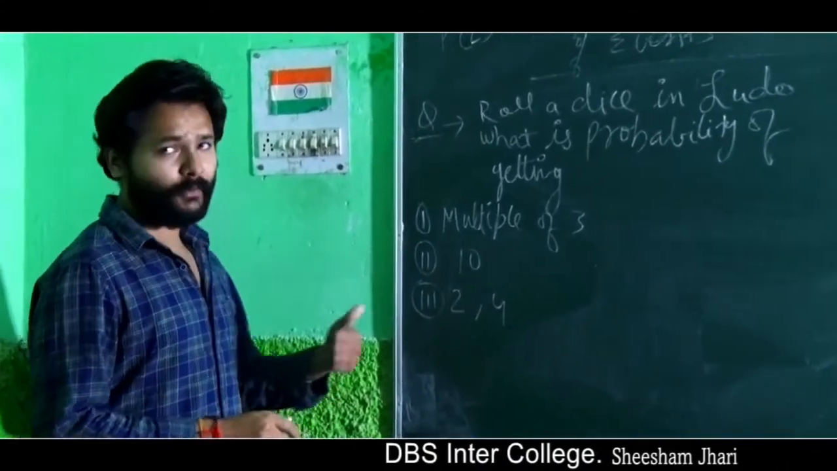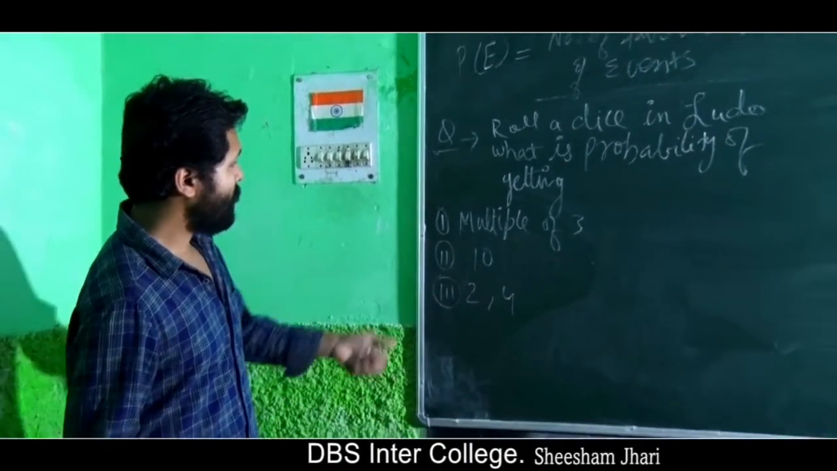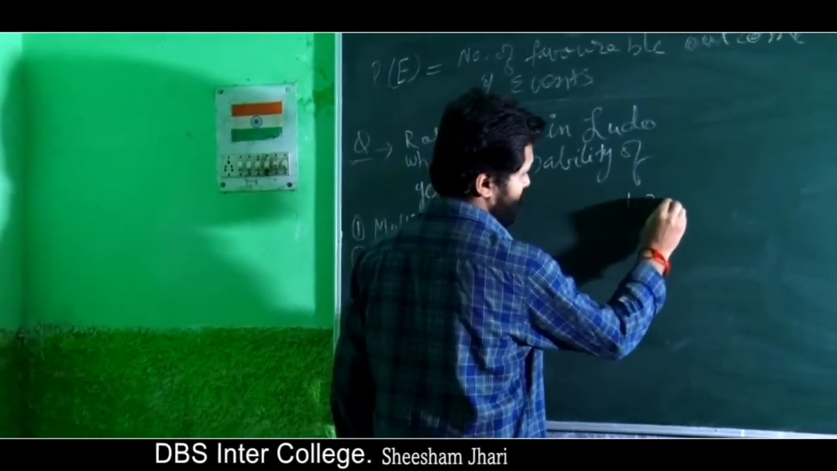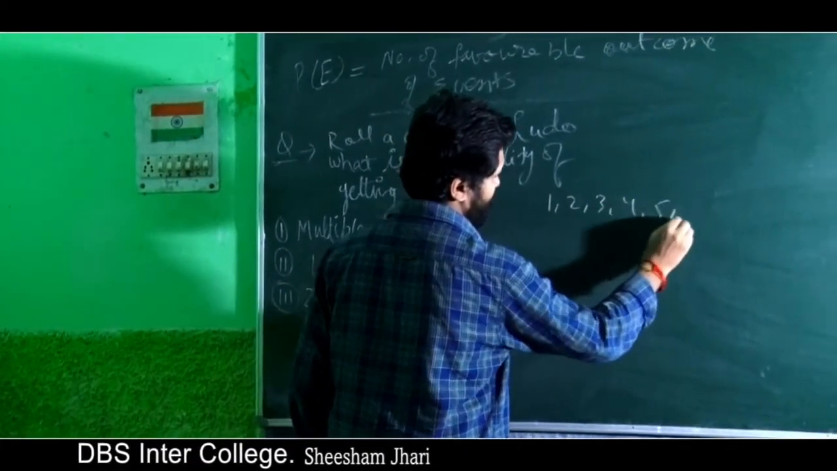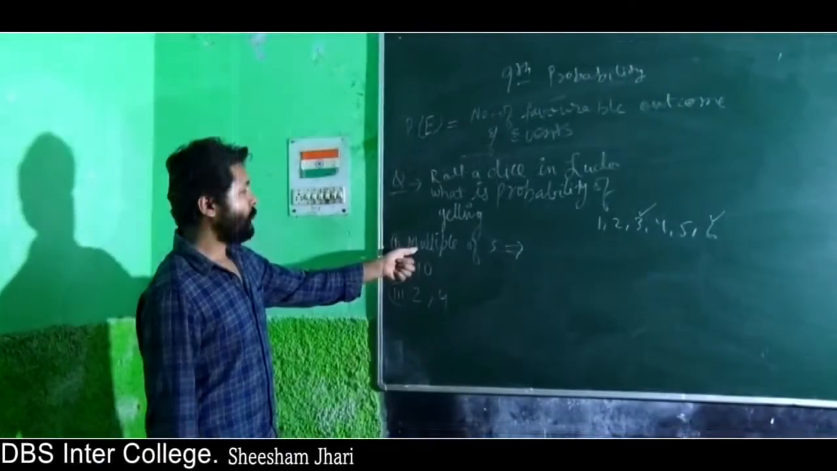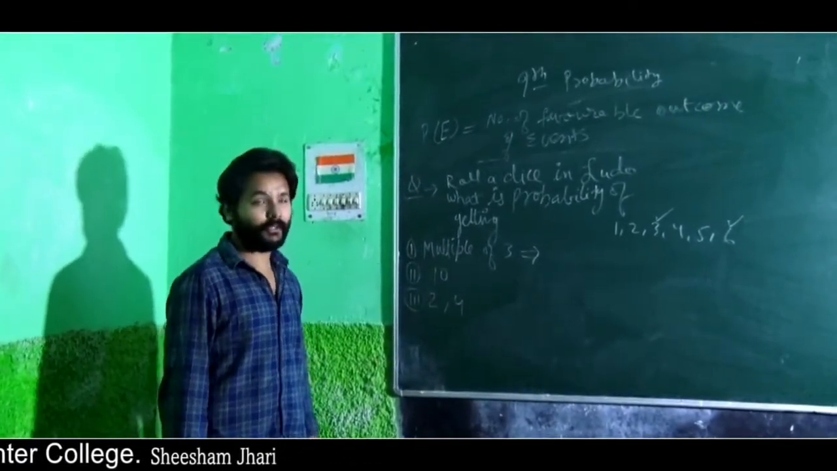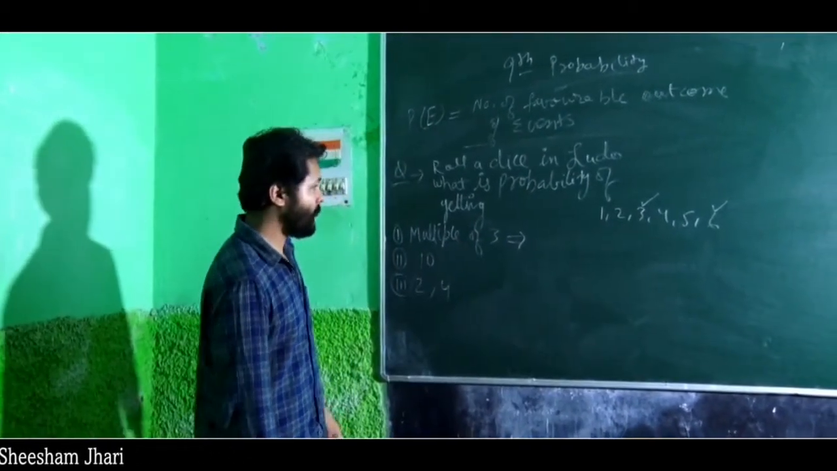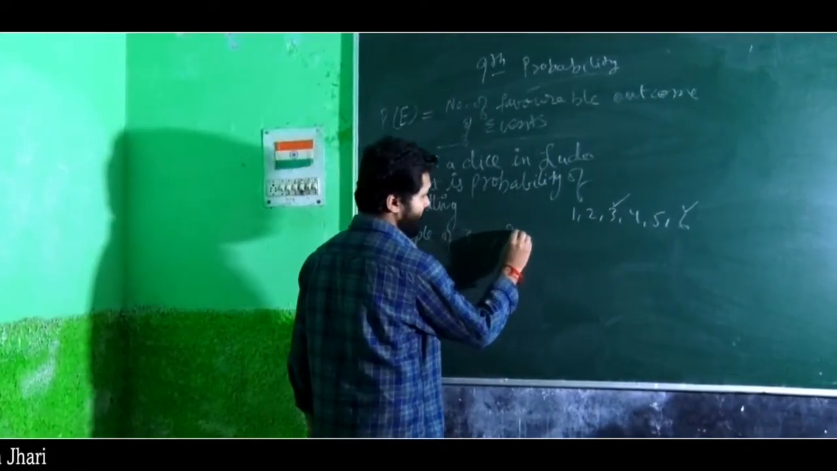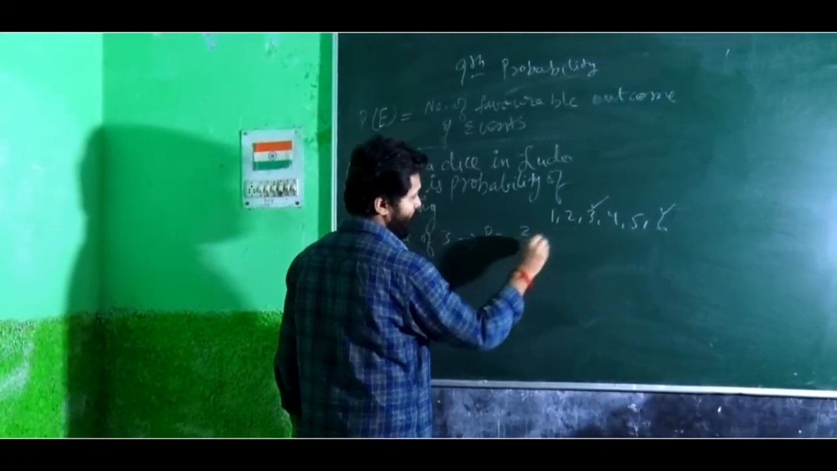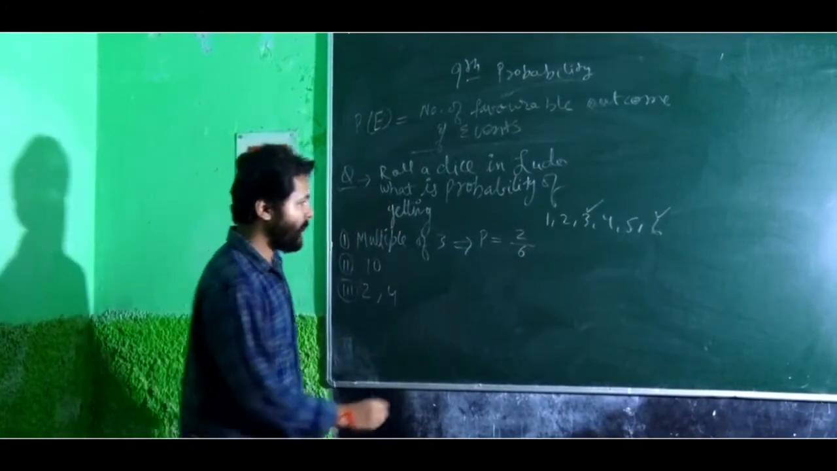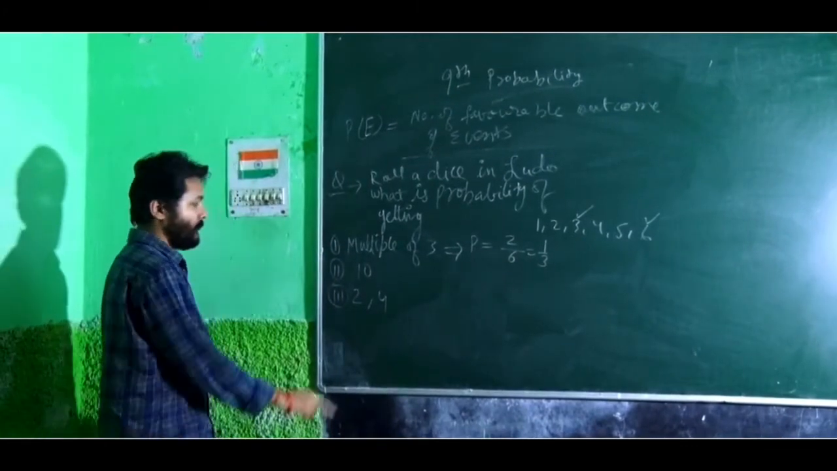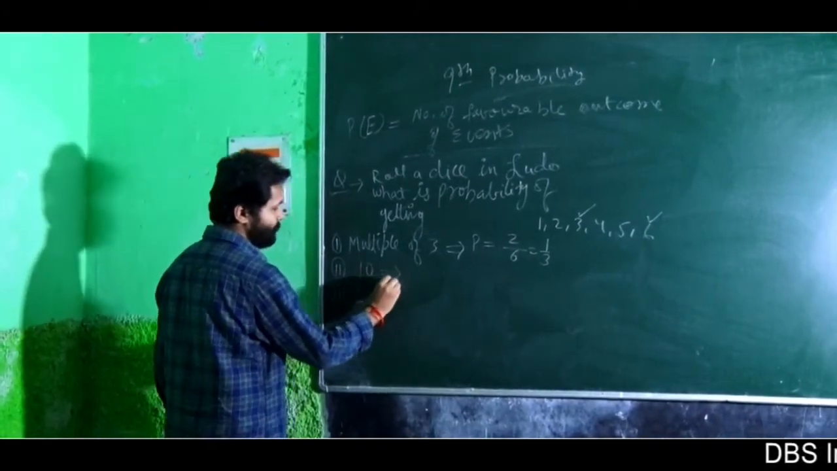Okay. The solution I am discussing now. Multiple of 3. You know that in a dice the total numbers are 1, 2, 3, 4, 5 and 6. What is the probability of getting a multiple of 3? Multiple of 3 is 3 and 6. So the favorable number of events is 2 and the total number of events is 6. So the answer is 1 by 3.